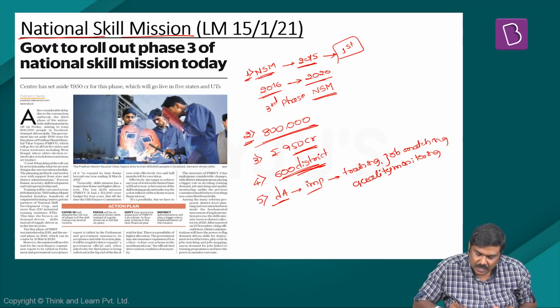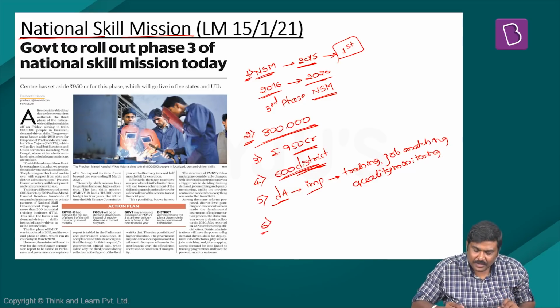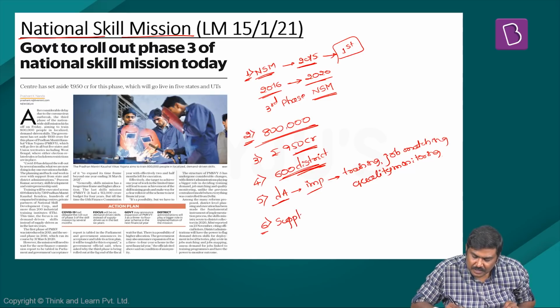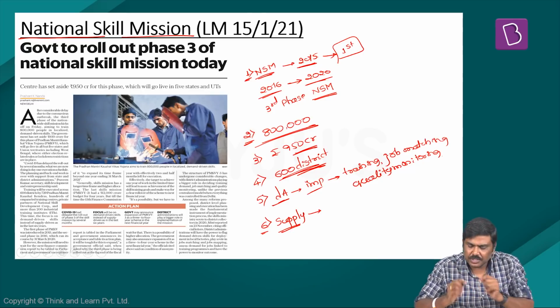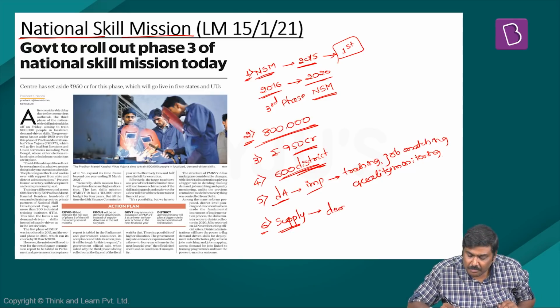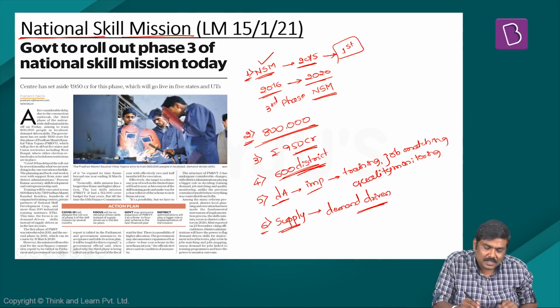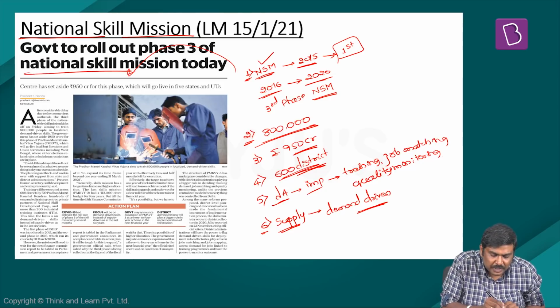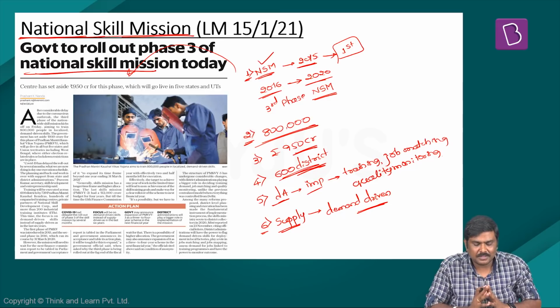So in essence, the article mentions that rather than having the concept of supply driven skilling which was followed earlier in the last 6 years under the National Skill Mission, now there will be demand driven skilling for these people under the National Skill Mission. So these are certain very important points with respect to the third phase of the National Skill Mission which was launched by the Government of India very recently.